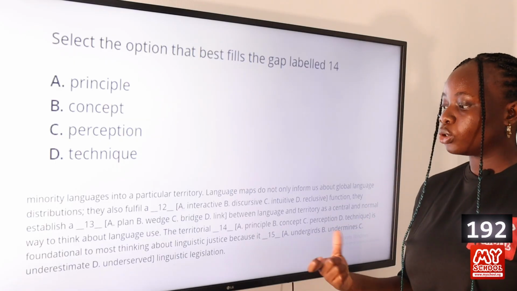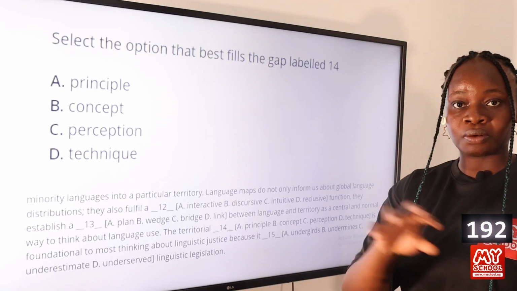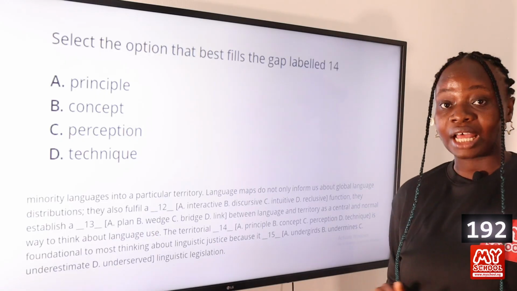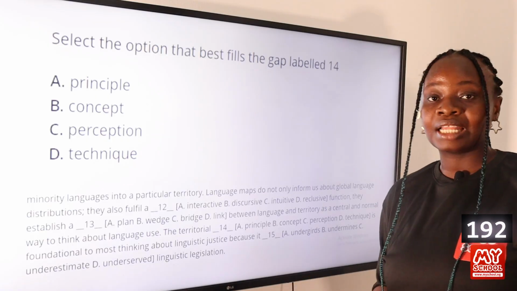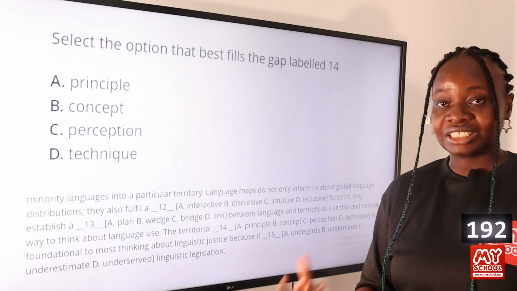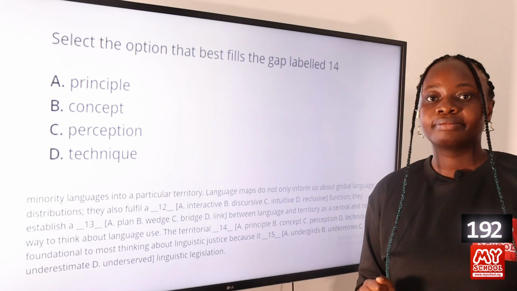So this is a common terminology used to refer to the rules and standards that come up as a result of examining how language is distributed across a particular area. So it is the territorial principle that is the foundation to most thinking about linguistic justice and also linguistic legislation. So option A, principle, is the answer to this question.